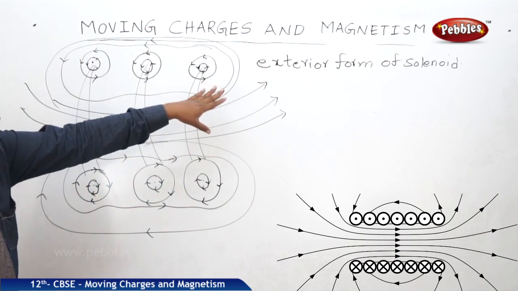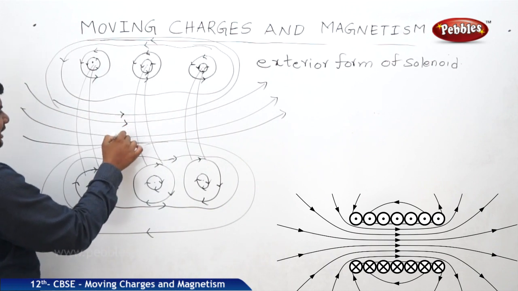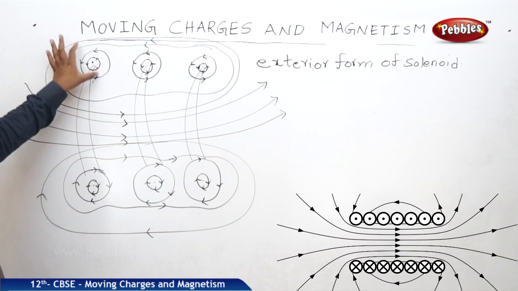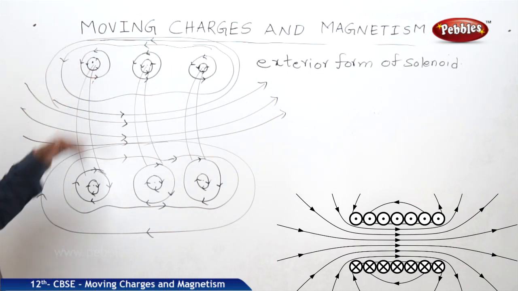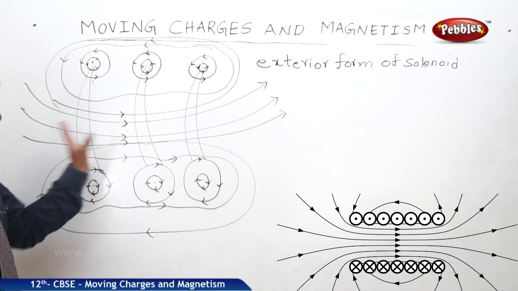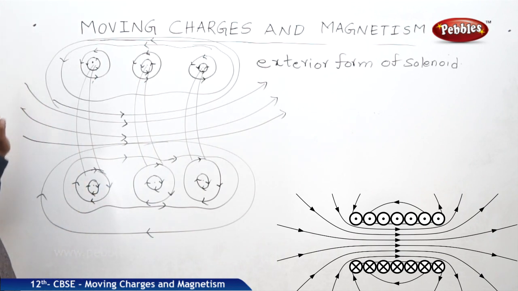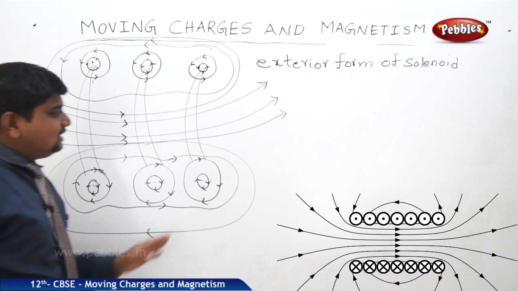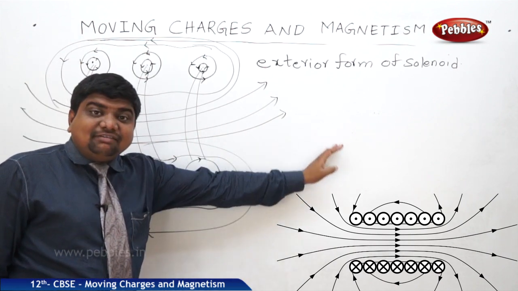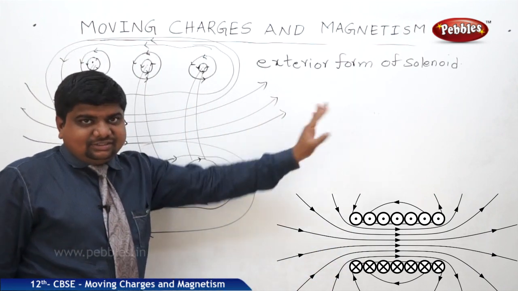Understood? So one more thing, this alignment is going to cancel each field element with each other. This is clockwise, this is anti-clockwise, this is normal clockwise direction. They cancel. Within the loop, the field will become zero. So this is a simple formation of the solenoid magnetic interior, and the explanation, the example and the equation part of the solenoid will be given in the next section.